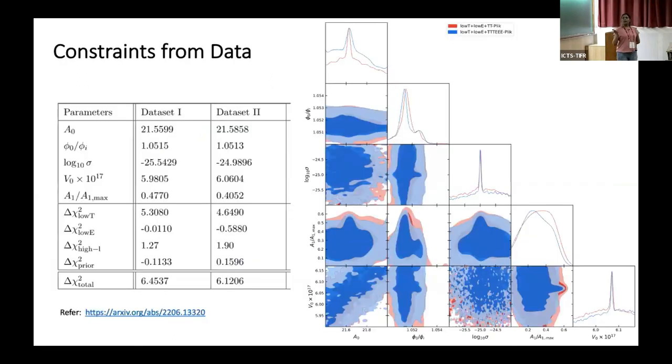Now for completeness, I do the data analysis and find the best fit parameter constraints and the improvement in terms of chi-square compared to the base lambda CDM model. Please again refer to my work for the details of this data analysis.